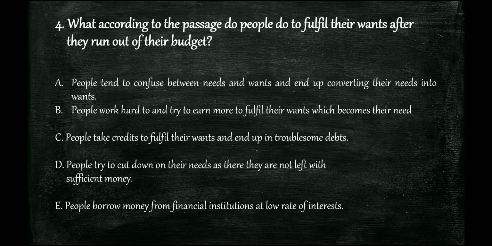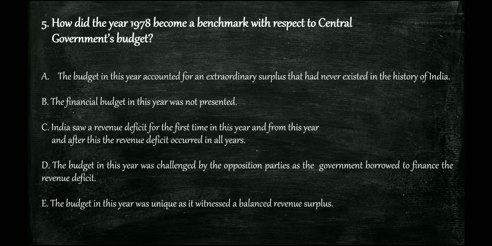Simple question to remember. Then the next question: How did the year 1978 become a benchmark with respect to the central government's budget? We have already mentioned that it is something related to government. So here it is again mentioned, central government's budget, and 1978 was a benchmark year.